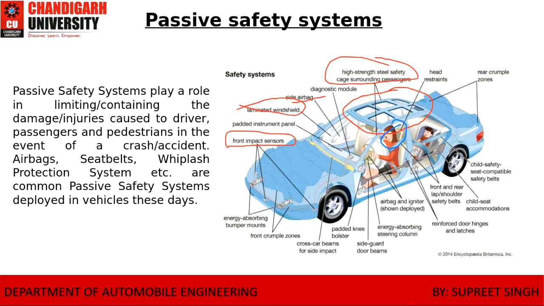Now, the energy absorbing steel column: you can clearly see if I take my pointer over here, this region provides protection from the side. Child safety seat, you can also see this one. And cross car back impact from the side, this one I am pointing. And now energy absorbing bumper mounts. This does not allow the engine to get inside the cabin. So these are very important points to be noted.